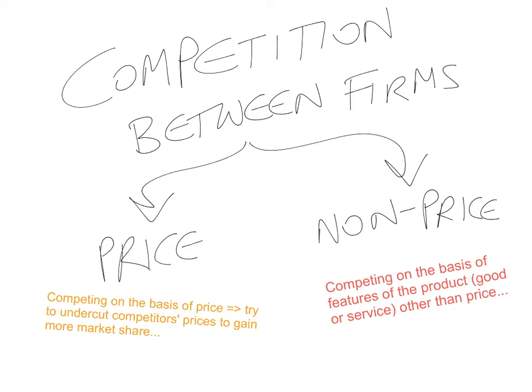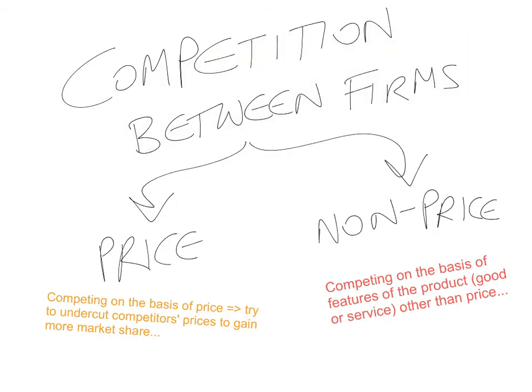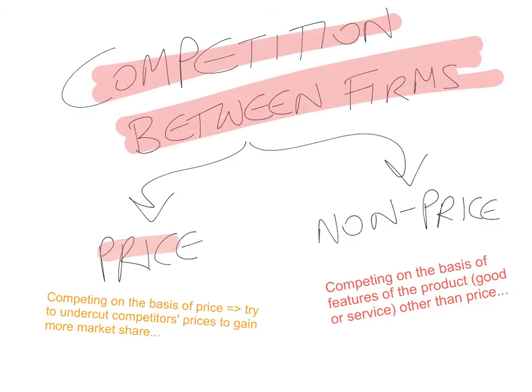It's also very important to remember that in monopolistic competition and oligopoly especially, there are two types of competition between firms. Firms can compete on price, so there's price competition. This is competing on the basis of price, trying to undercut competitors' prices to gain more market share. It's when you try and lower your price basically to steal customers from your competitors.